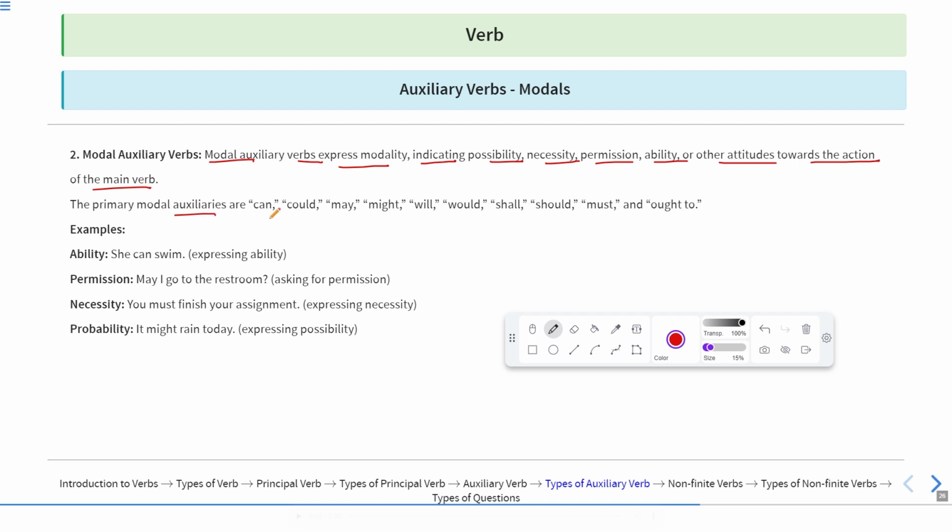The primary modal auxiliary are can, could, may, might, will, would, shall, should, must, and ought to. So these are primary modal auxiliary verbs. Ability, for example, if I say she can swim.